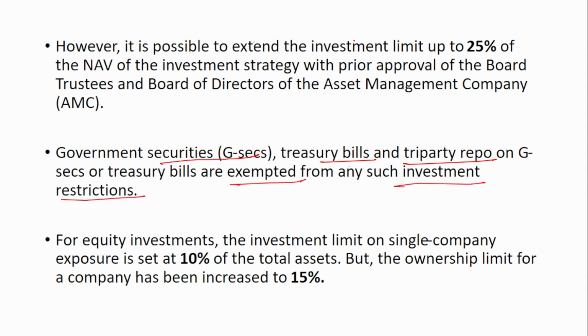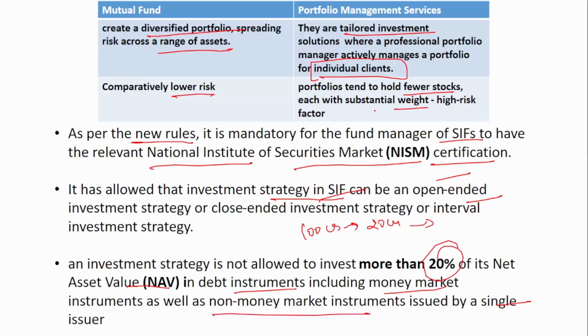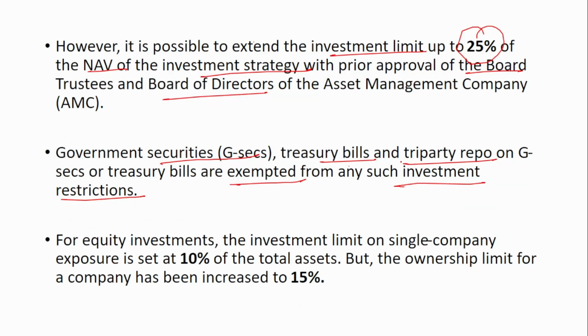However, it is possible to extend the investment limit up to 25% of the NAV of the investment strategy with prior approval of the board of trustees and the board of directors. Previously we saw that only 20% can be invested in debt instruments by a single issuer, but with board approval it can be extended up to 25%. Also, for equity investments, the limit on single company exposure is set at 10% of the total assets, but the ownership limit for a company has been increased to 15%.